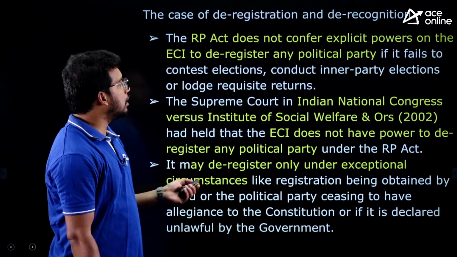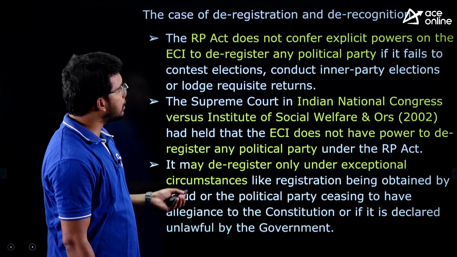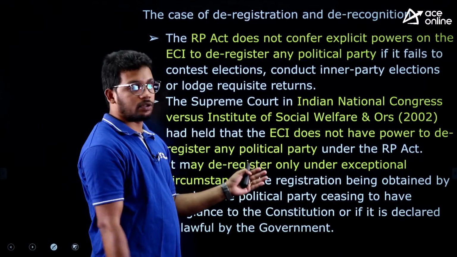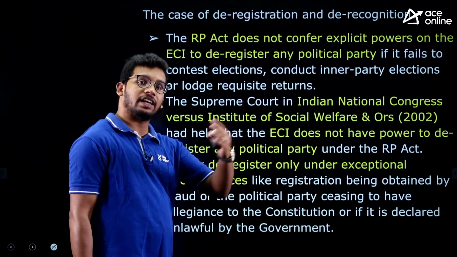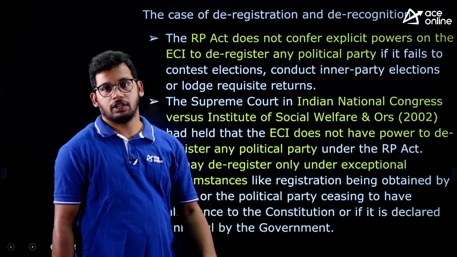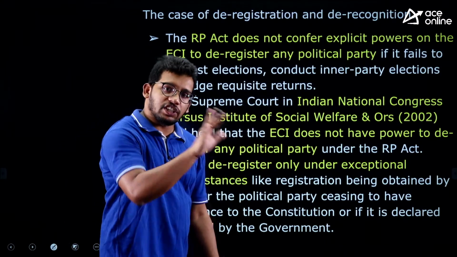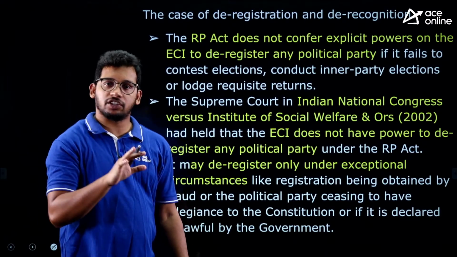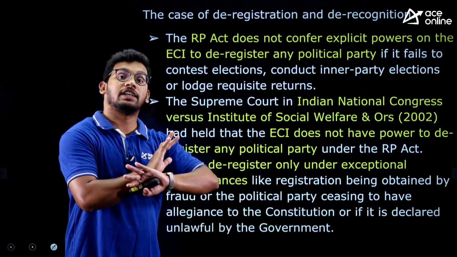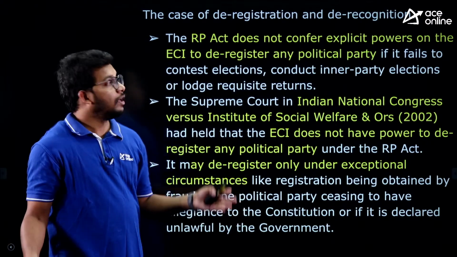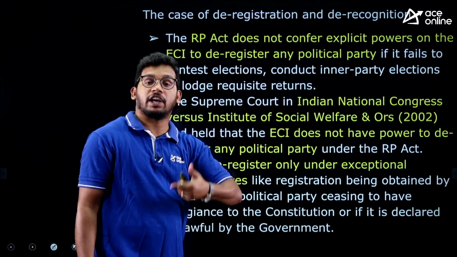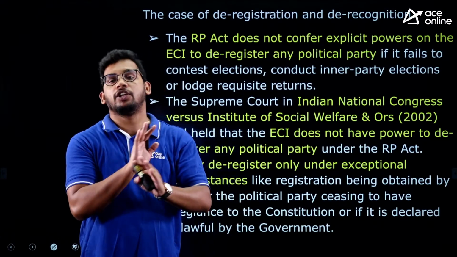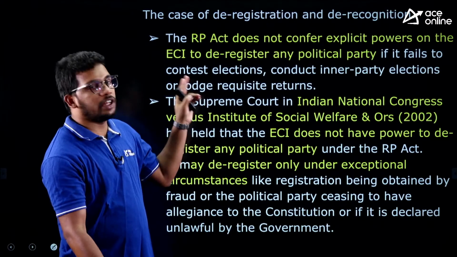So this is about state parties and national parties. Now, coming back to the context, the article also discussed derecognition and deregistration. Once a party is registered, the Election Commission has no power to deregister or derecognise it. The Representation of the People Act, which enabled the Election Commission to register a political party, did not give it the power to deregister it.